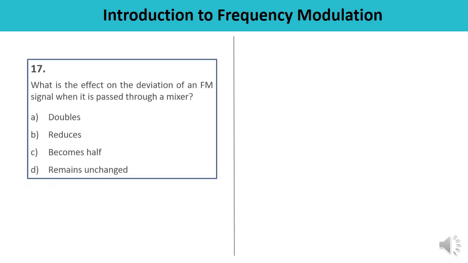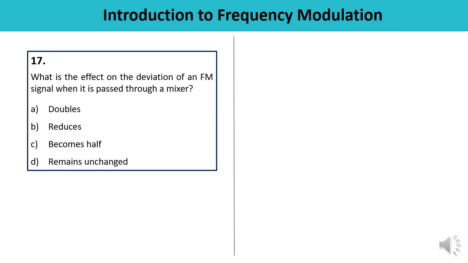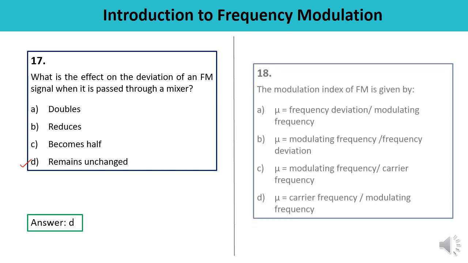Next question is, what is the effect on the deviation of an FM signal when it is passed through a mixer? It doubles, reduces, becomes half, or remains unchanged. So the effect on the deviation of an FM signal when it is passed through a mixer is that it remains unchanged, which means the answer is D. Correct one.